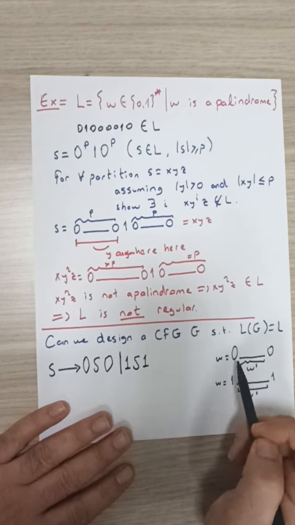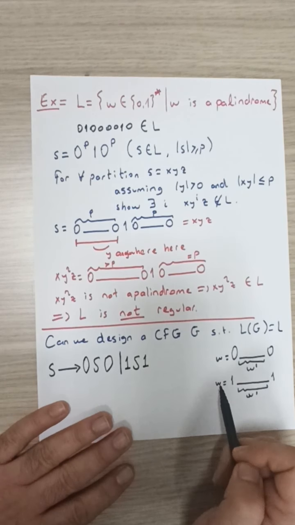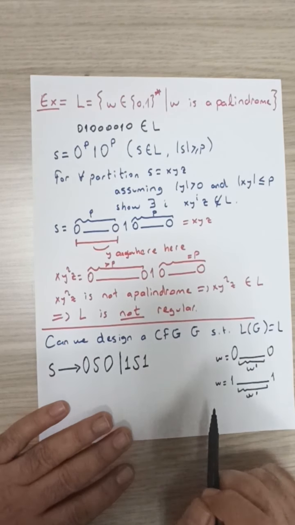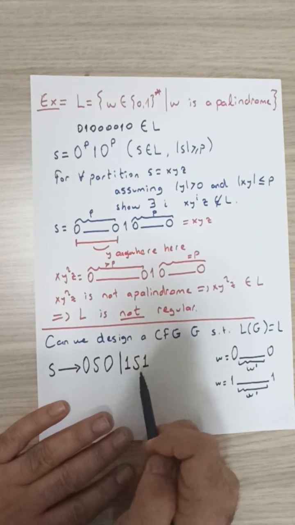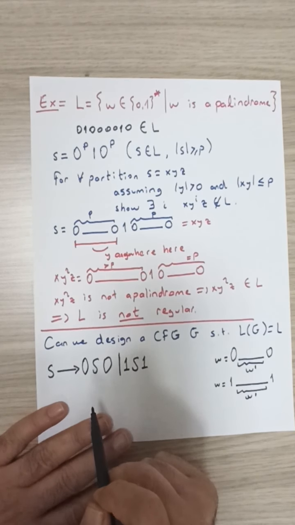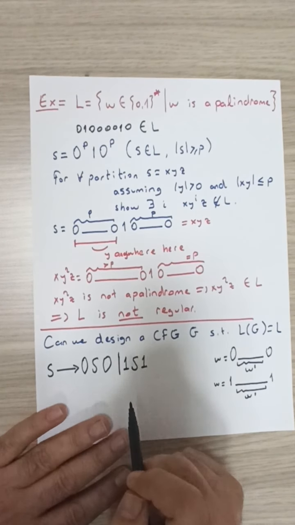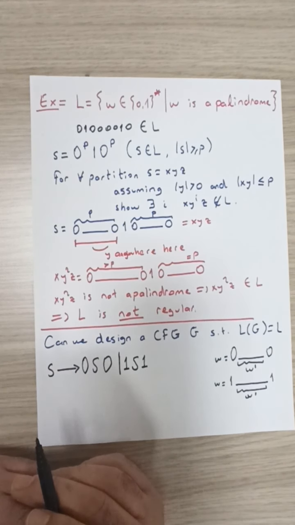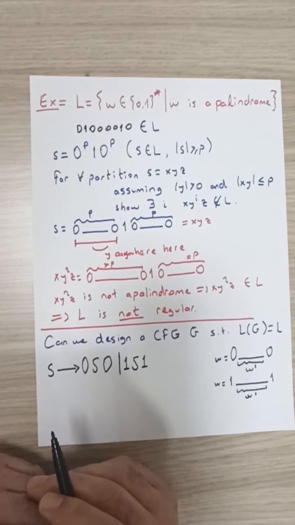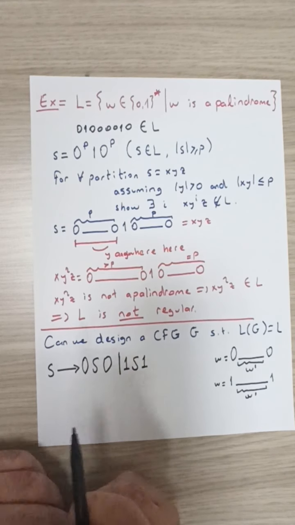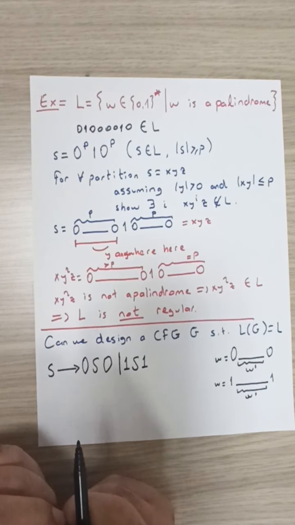Now note that these two cases, string w starting with a 0 or string w starting with a 1, cover all possible cases. These will be the two production rules that correspond to an inductive step that is usually seen in inductive proofs. But remember that for inductive proofs, we have another component, which is the base case component. It's the same for our grammar as well. We have written down the rules that correspond to the inductive parts of our proofs.